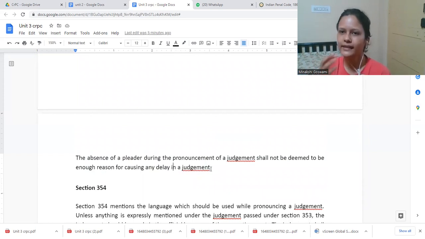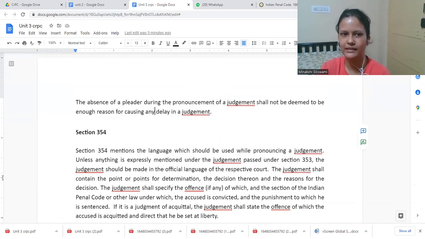The court said we have decided that we are releasing him on bail, but we need to decide what conditions to put in the bail bond. We need to frame our judgment, so we will take another 2 days and after that we will give it. So the pleaders knew before that, and if they are not present, that would not be a reason for any delay.